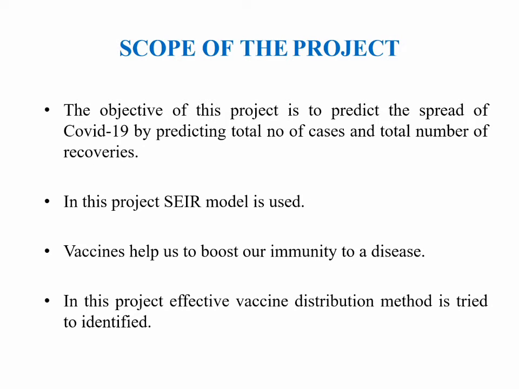Scope of the project. In this project, we are using the SEIR model to predict the spread of COVID-19 by predicting the total number of cases and total number of recoveries. And additionally, we have tried effective vaccine distribution, where the vaccine helps to prevent the exponential spread of the disease and also helps boost our immunity toward the disease.